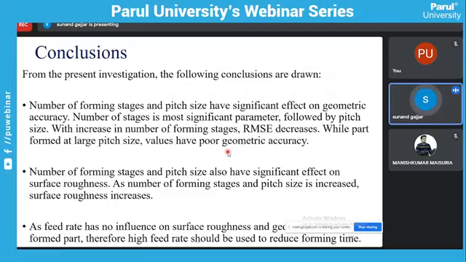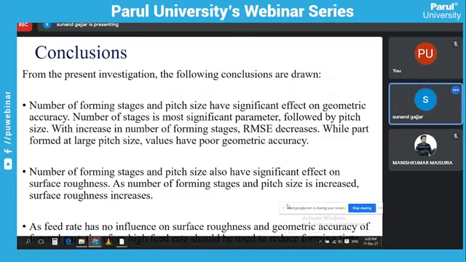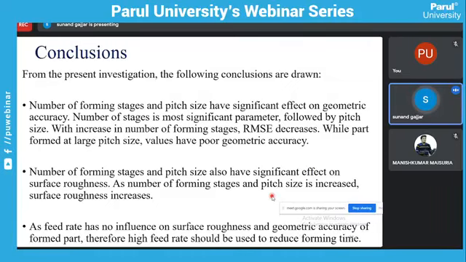And if we discuss the surface roughness, both number of stages and pitch size are important parameters, and feed rate is an insignificant parameter for surface roughness. If we increase both number of stages and pitch size, surface roughness is also increasing, right? So this is the limitation of our multi-stage incremental forming. If we increase the number of stages, the surface roughness also increases, right? So we have to maintain this relationship of the number of stages with required surface roughness and geometric accuracy, right?